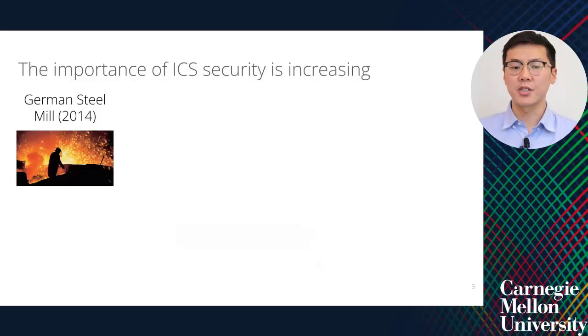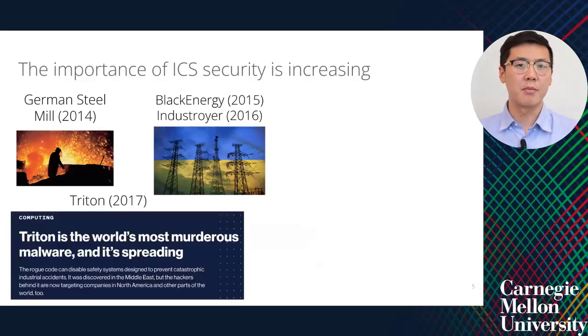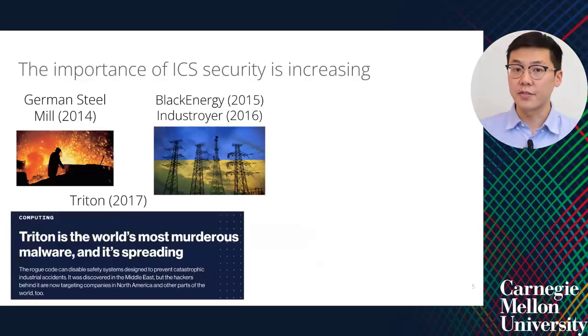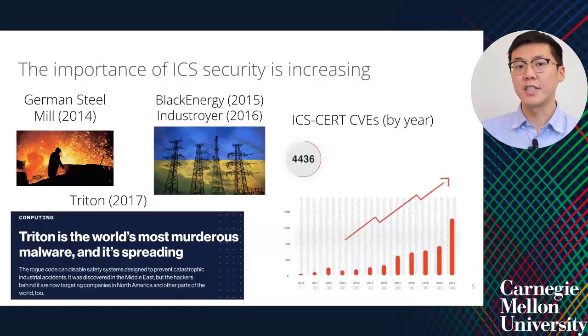Recent examples, such as an attack on a German steel mill, attacks on the Ukrainian power grid, and the spread of the Triton ICS malware, show that these attacks are also feasible in practice. Additionally, the number of vulnerabilities seen in ICS continue to increase year after year, so the importance of securing these ICS from attackers is increasing.